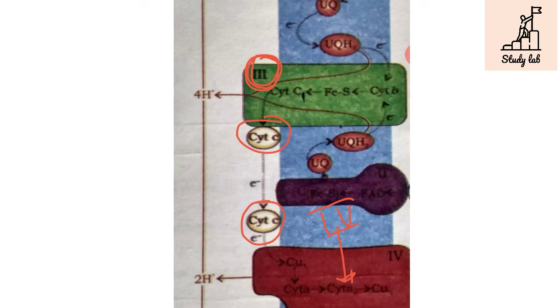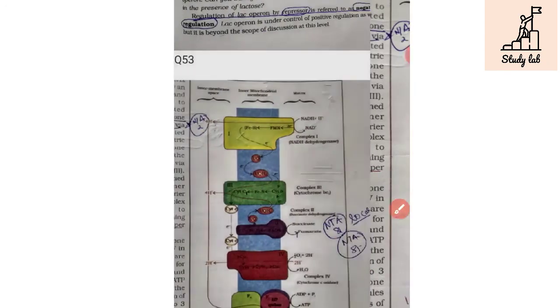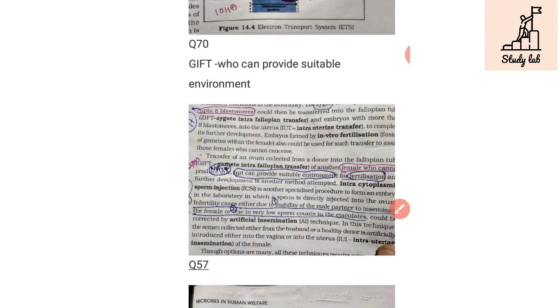So it is a small protein. It is located on the outer side of the inner mitochondrial membrane, and it transfers electrons between the cytochrome bc1 complex, which is complex 3, and cytochrome a3, that is complex 4. So it is important. And the next is that the gamete in GIFT. GIFT is done in which female?